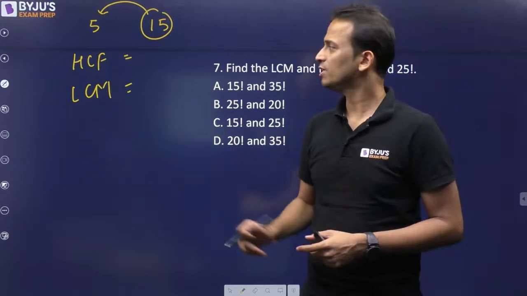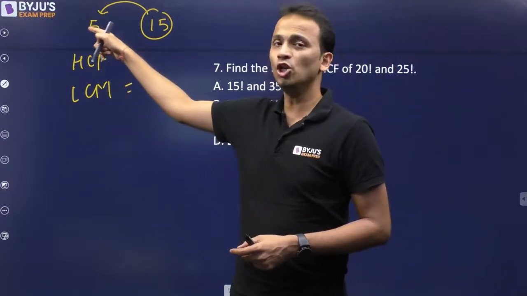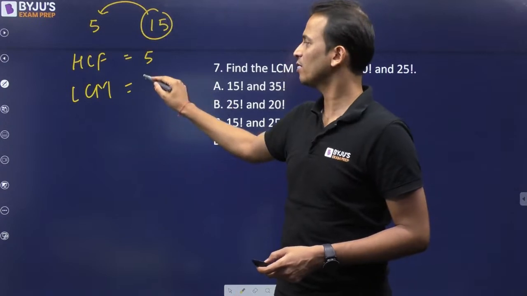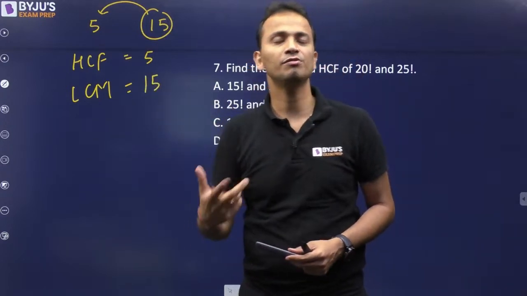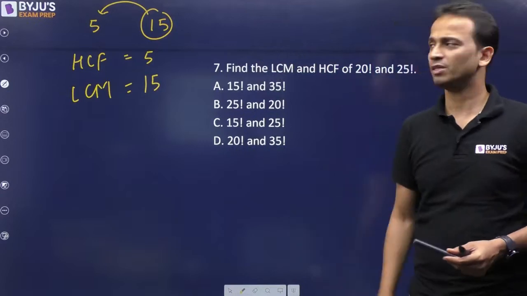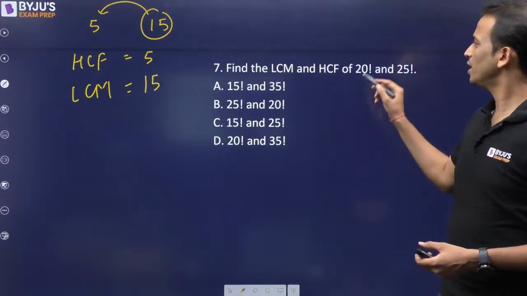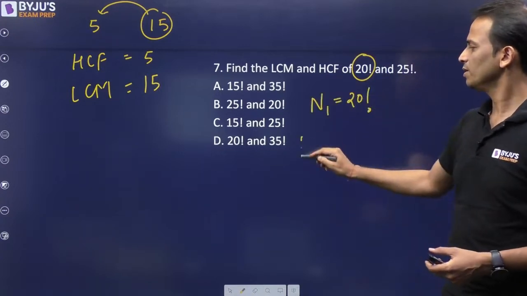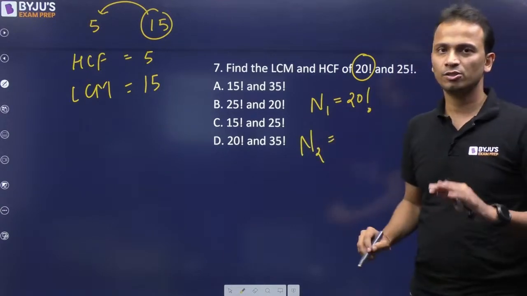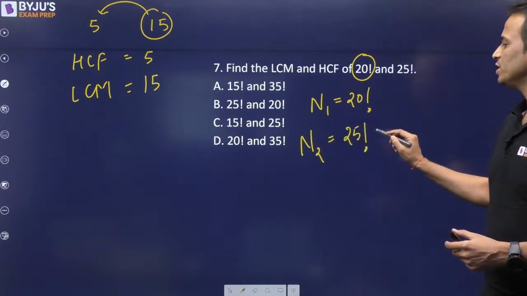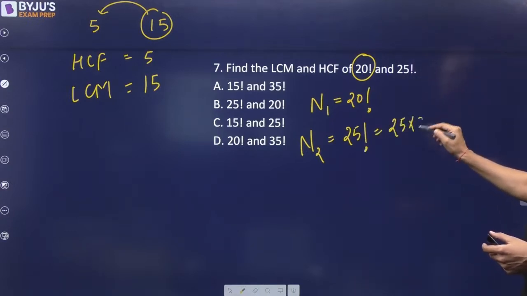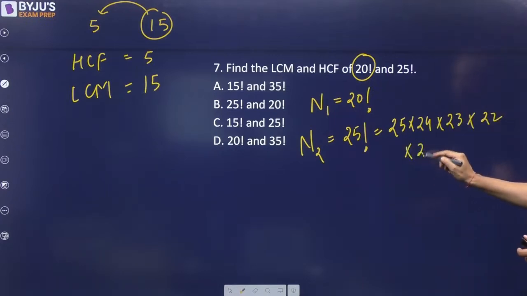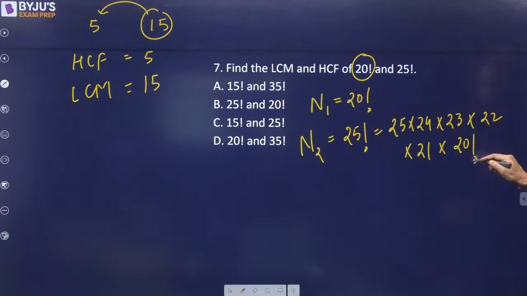When this happens, then the HCF is the lower among the 2 numbers, that is 5, and LCM is the higher value among the 2 numbers, which is 15. This will always happen when one number is a multiple of another number. Now here the first number is 20 factorial. Let's say n1 is equal to 20 factorial, and I can write n2 as 25 factorial, which is basically 25 multiplied by 24 multiplied by 23 multiplied by 22 multiplied by 21 multiplied by 20 factorial.